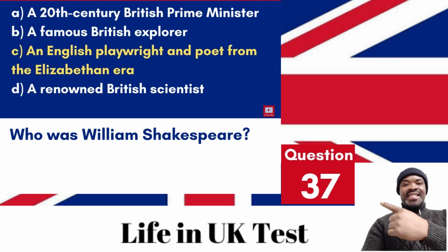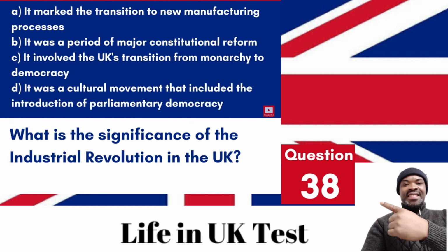Answer. C. An English playwright and poet from the Elizabethan era. William Shakespeare is widely regarded as one of the greatest writers in the English language and the world's preeminent dramatist. Question 38. What is the significance of the Industrial Revolution in the UK? A. It marked the transition to new manufacturing processes. B. It was a period of major constitutional reform. C. It involved the UK's transition from monarchy to democracy. D. It was a cultural movement that included the introduction of parliamentary democracy.